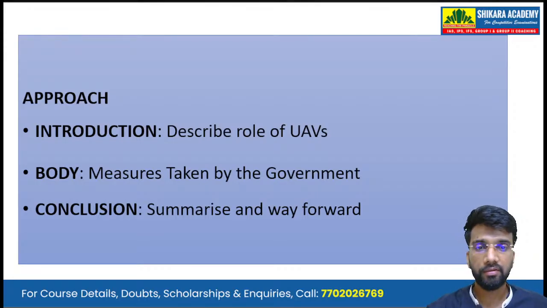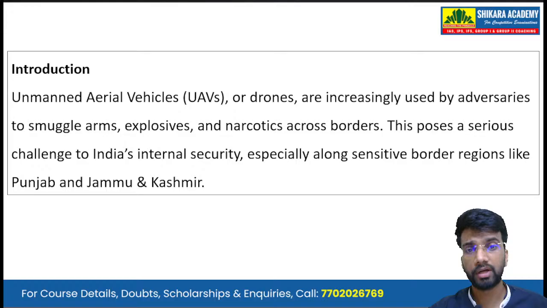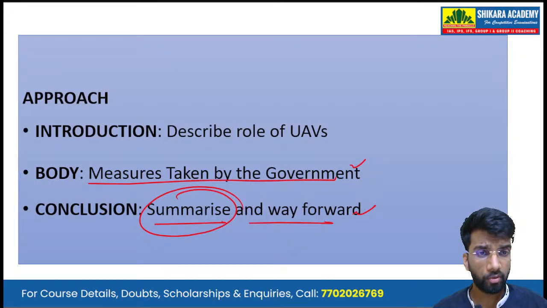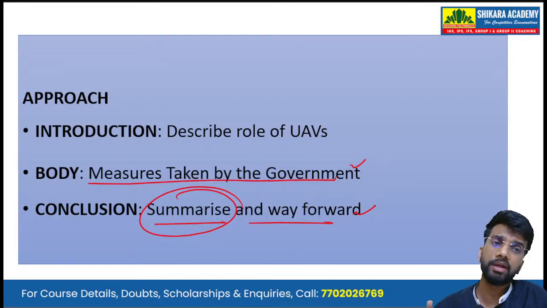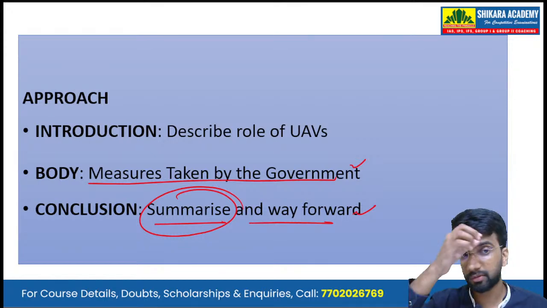Then in the body we write the measures that are taken by the government. And in the conclusion we write the summary and a way forward, that is, our recommendation.